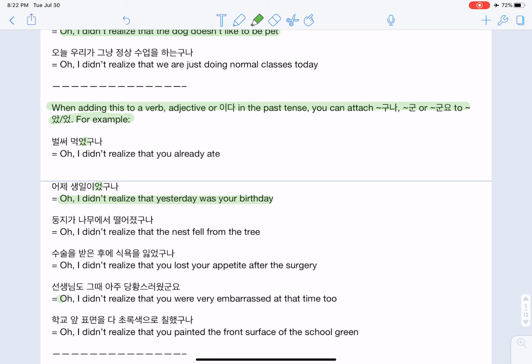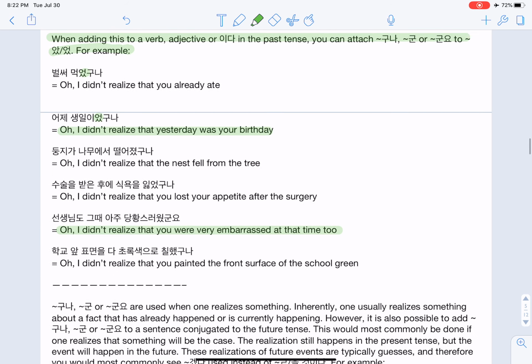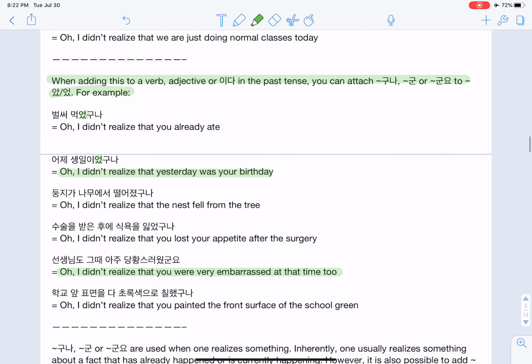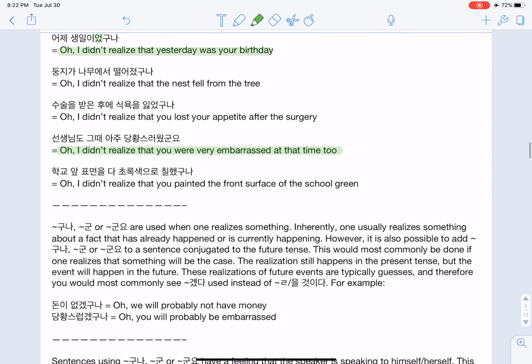Here we have 당황스럽다, to be embarrassed. 선생님도 그때 아주 당황스러웠구나. So as you can see, pretty simple when you're trying to put it in the past tense. You just drop that ut or at.